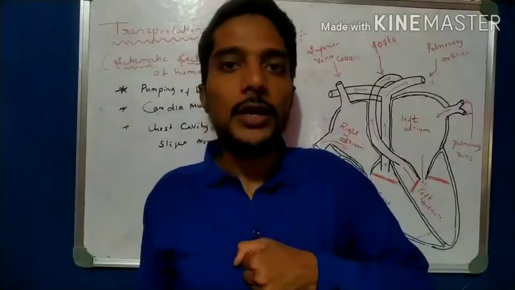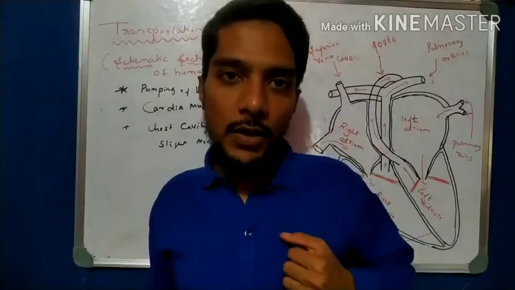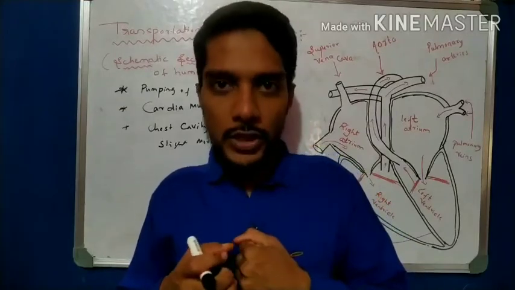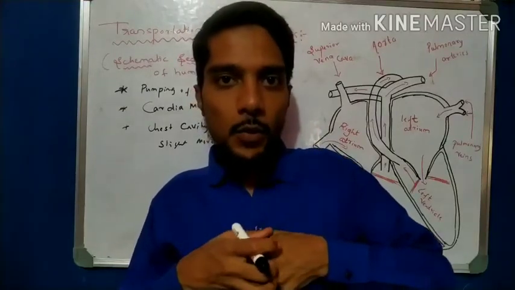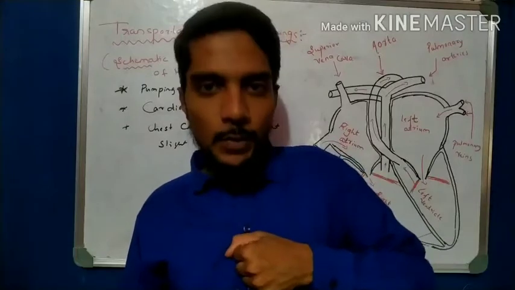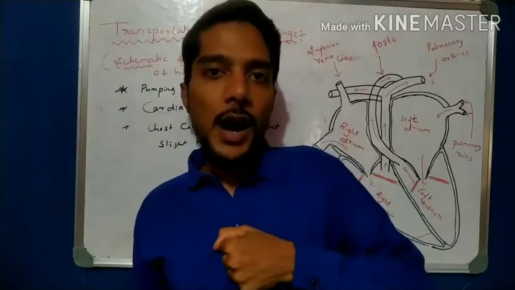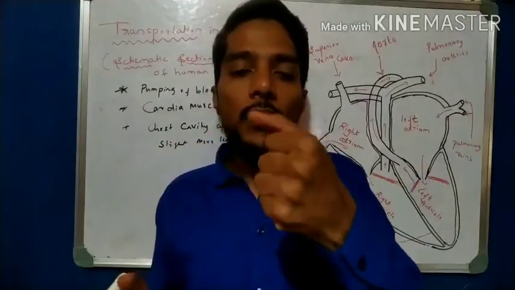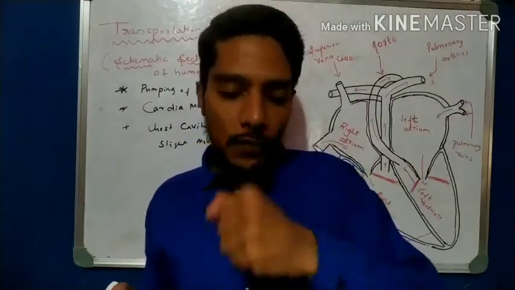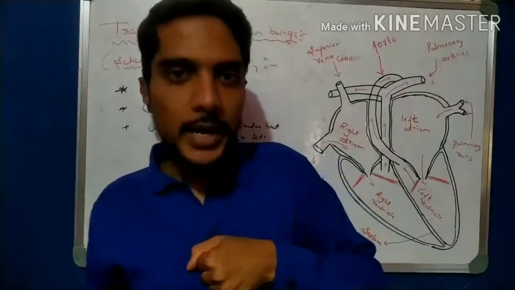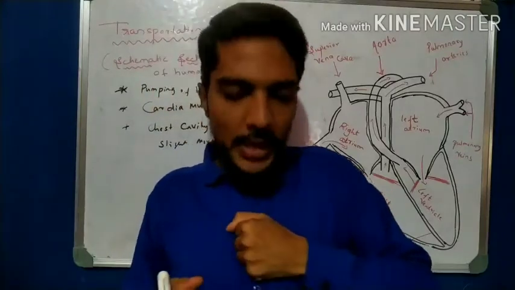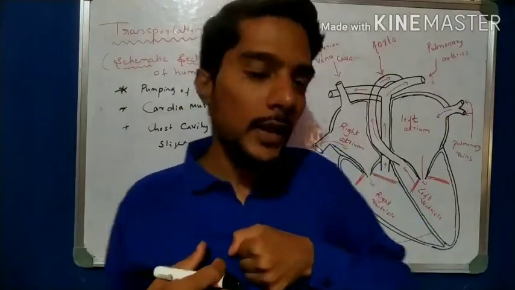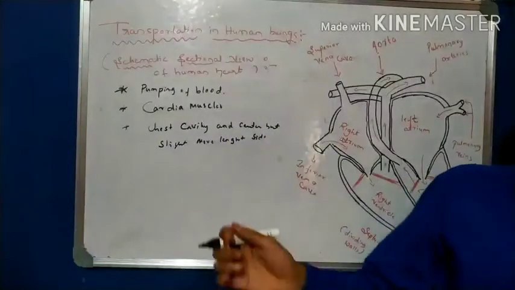This is the exact position. The heart is not here, it is here, and it moves slightly to the left side. The lower part of the heart is slightly more to the left side. Your heart is the size of your fist. The size of your fist is the size of the heart, slightly more to the left side. It is actually at the center, but most likely the lower part is slightly more to the left, so we call it the left side. This is a very important point.